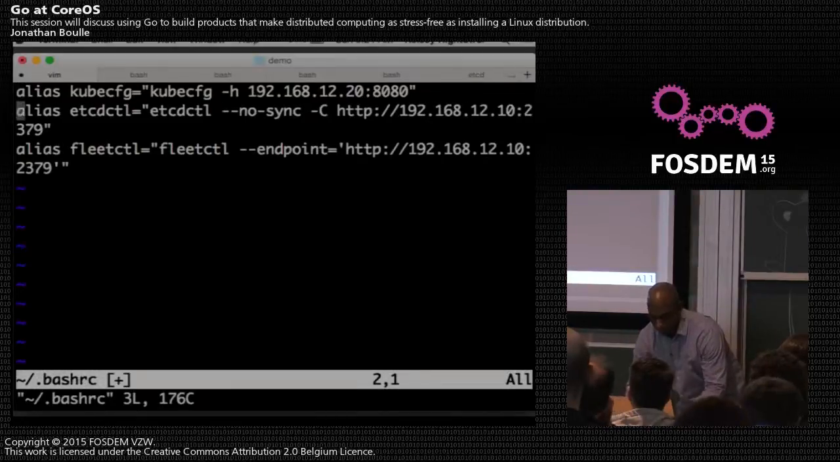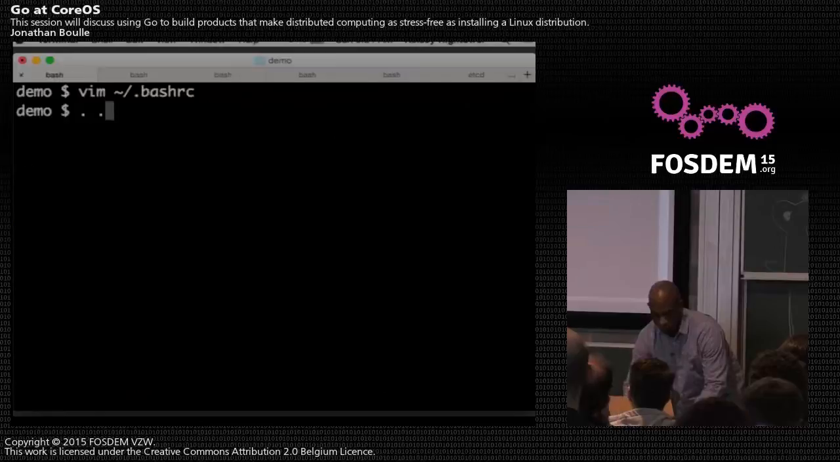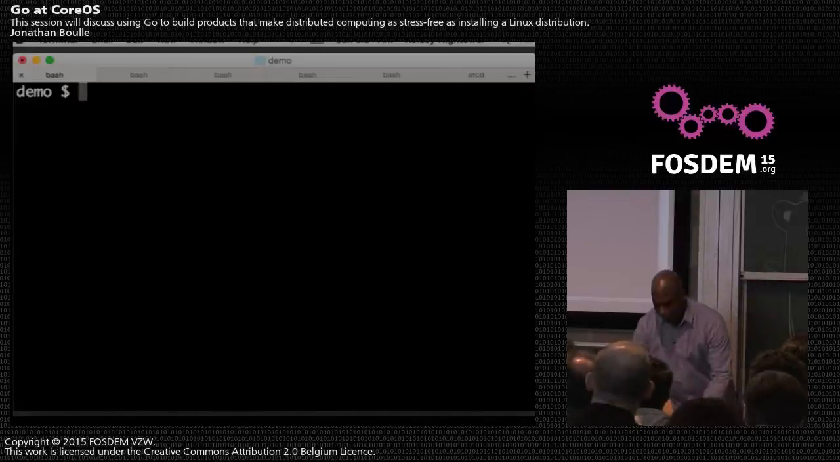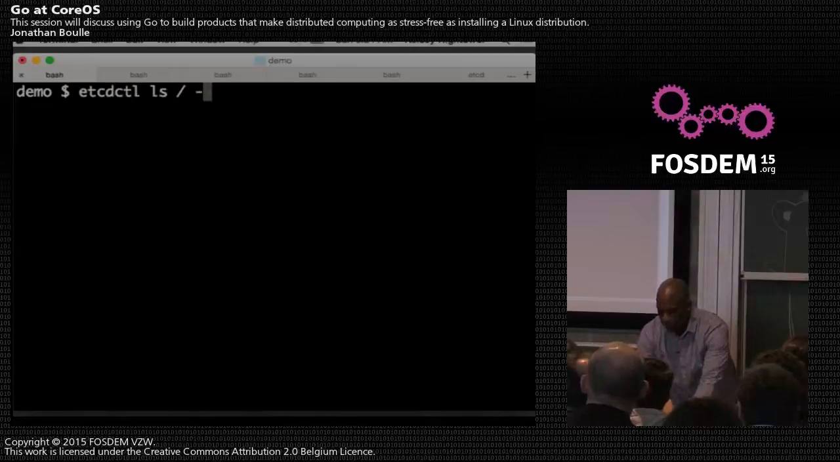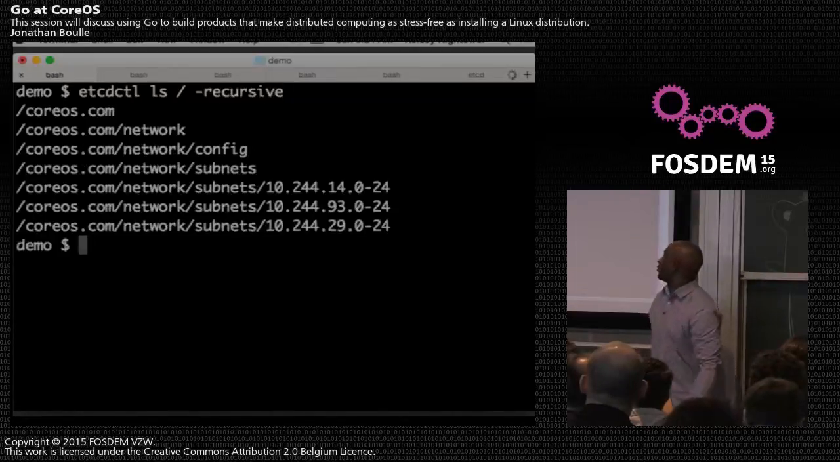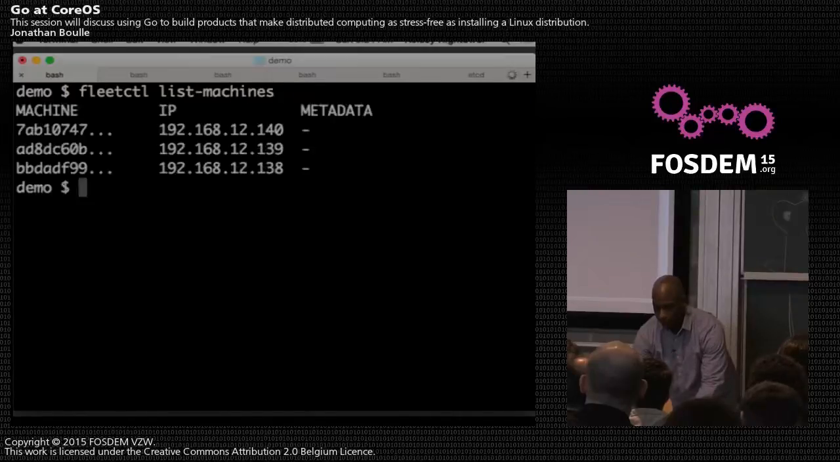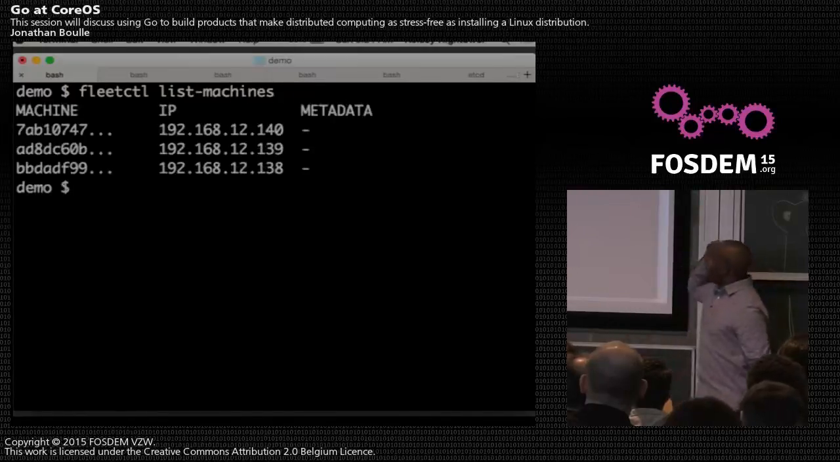All right, so I'm going to talk to the other etcd cluster here. I have a multi-node cluster booted up that hopefully does not rely on the network, because that's going to go badly. So what I'm going to do now is interact with Fleet. I just want to make sure everything is up. All right, so Fleet is actually running. And what I can do is use Fleet to interact with the state of the cluster. So these are all the machines in the cluster.